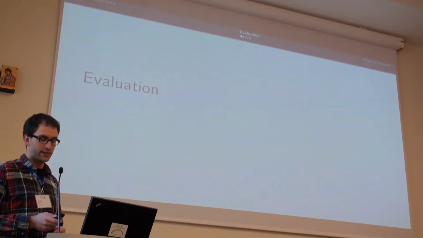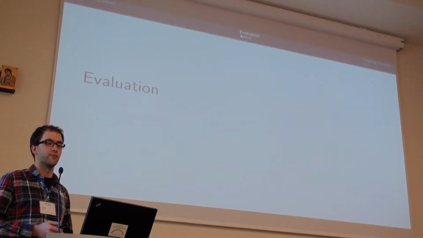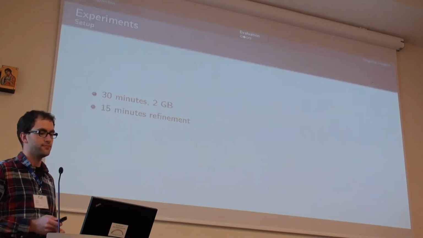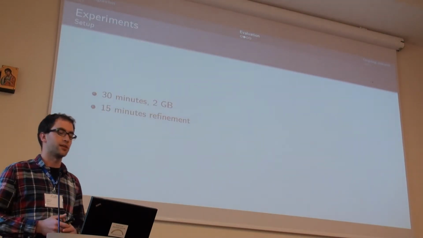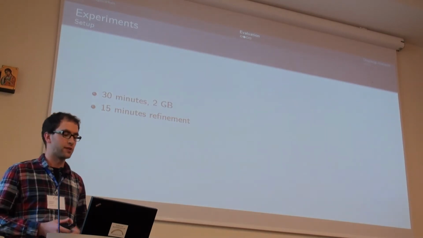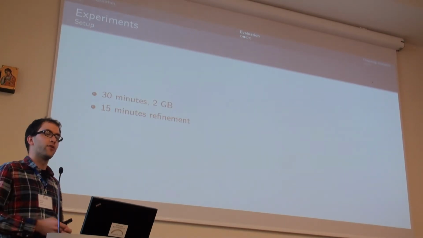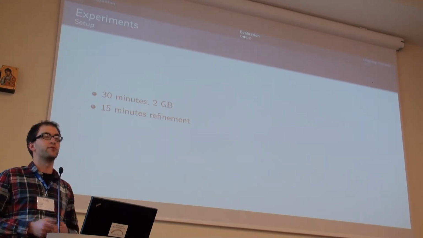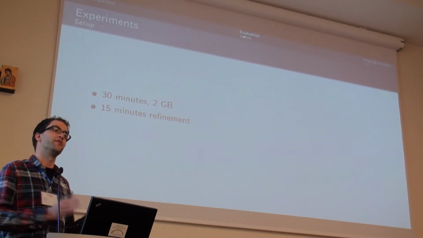Okay, let's see how it compares to other approaches in the literature. For this, we set up an experiment of 30 minutes and 2 gigabytes of memory, the usual IPC setup. And for the CEGAR abstractions, we used 50 percent of the time for refinement and then 50 percent for search.